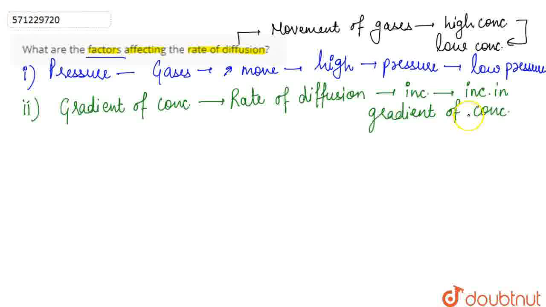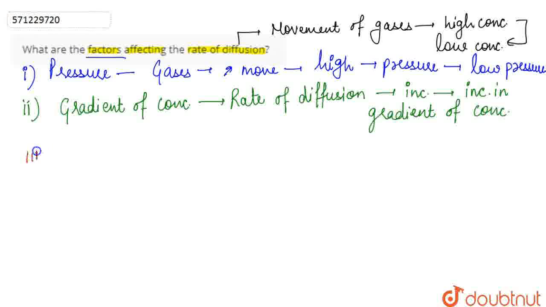But the diffusion stops when the concentration of the substance on either side of the barrier becomes equal. So when equilibrium is achieved, the diffusion will stop.